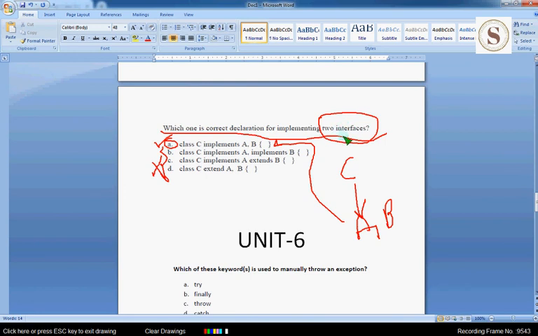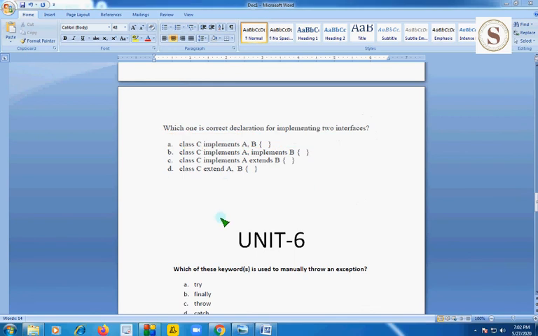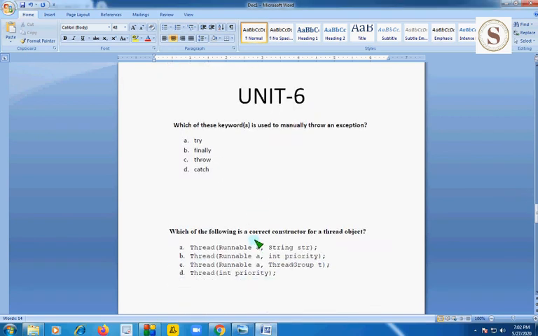Between two interfaces means two interfaces does not have any fulfilled methods. It should be fulfilled by other method, other class. So C is implementing both A and B as they are depending on C to fulfill their methods. So this is the correct answer, option A, for the 5th unit last question I have given here. So let's move on to again our 6th unit bits.